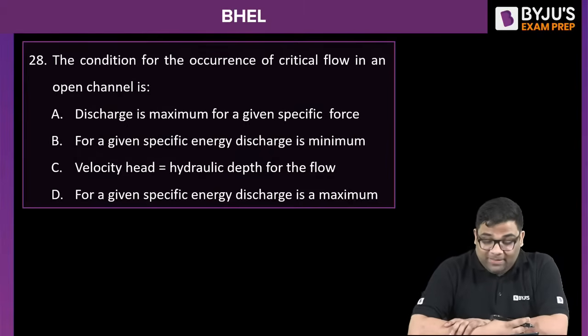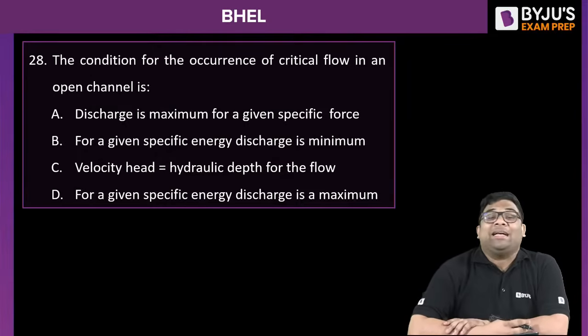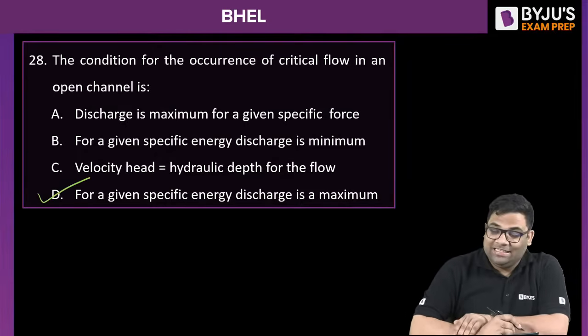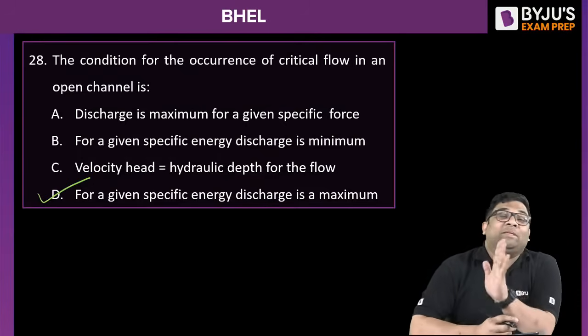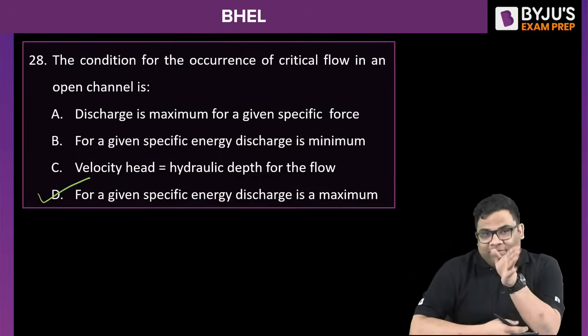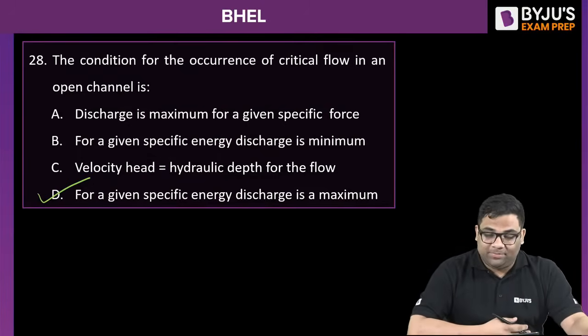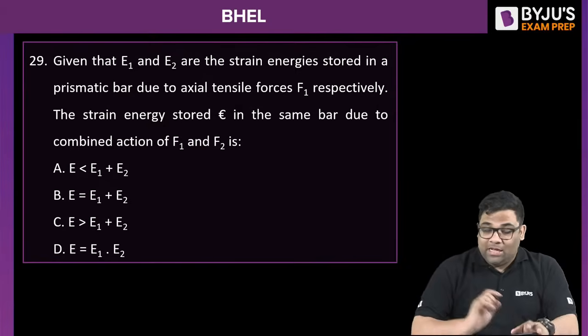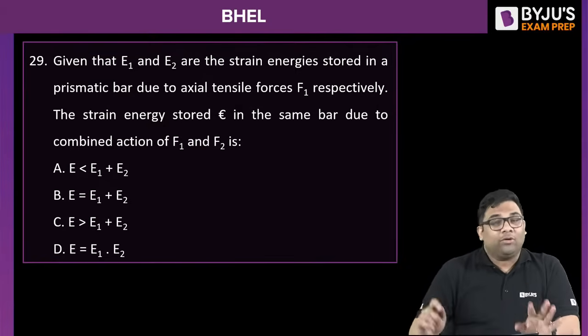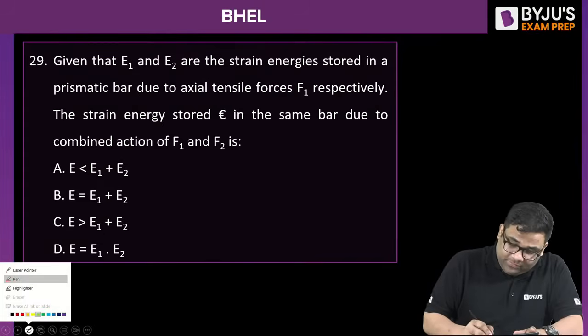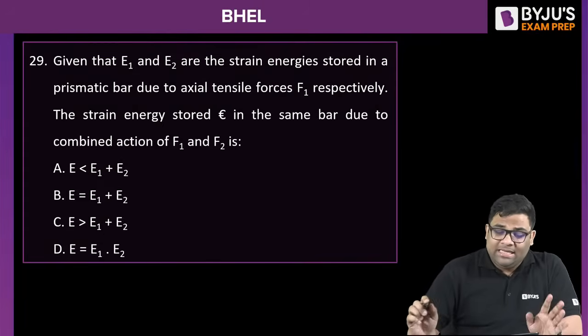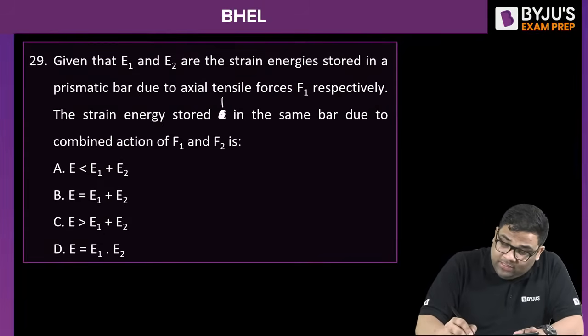For a given specific energy, the discharge is maximum. This is the right answer. The discharge is maximum at the critical flow for a given specific energy. Okay. Now this question is a theoretical question, not a numerical question, but I will solve it for you. The question is about the strain energy, it is E actually.